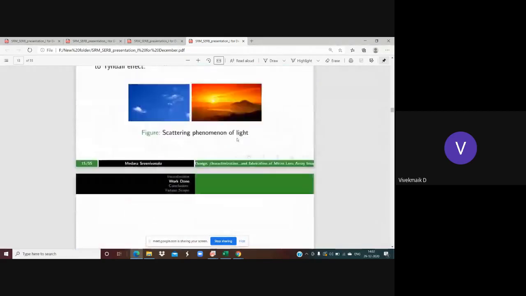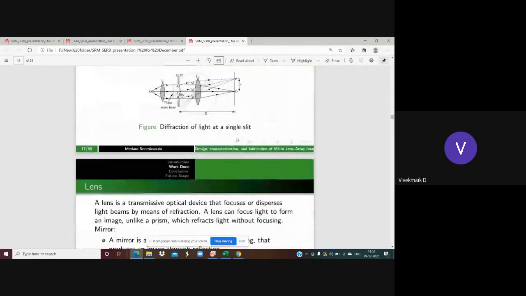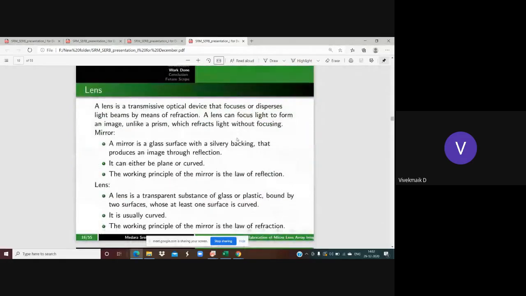But coming to the lens, refraction takes place with the help of a focus. The lens can focus the light from the image and refracts light with focusing. That is done in a lens. And one more basic difference between lenses and mirrors is that a mirror is a glass surface with silvery backing that produces the image through reflection.